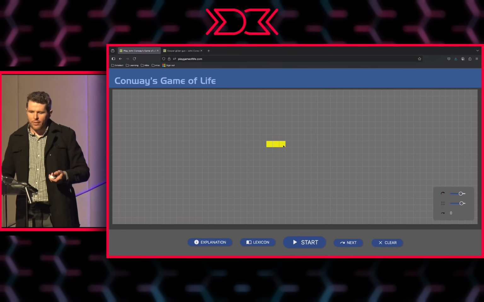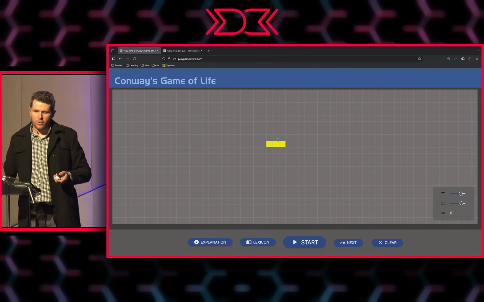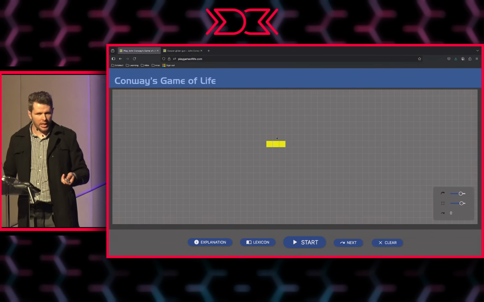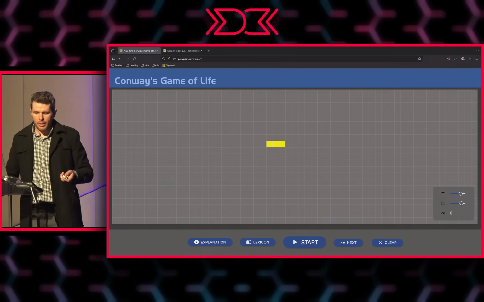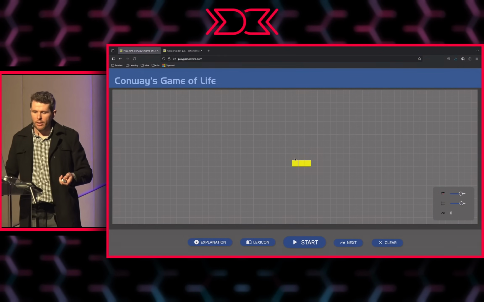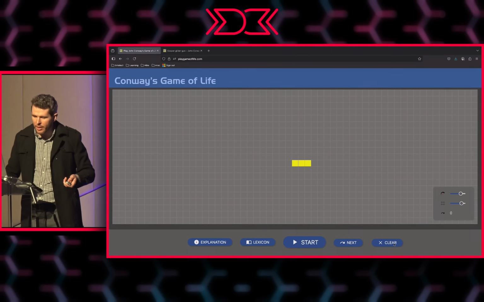And then we also have this interesting thing of reproduction. So this particular cell has got 3 neighbors. And because it's got 3 neighbors, in the next tick of time, it will come to life. So they have got a cool 3-way reproduction system. That's pretty kinky, I approve.